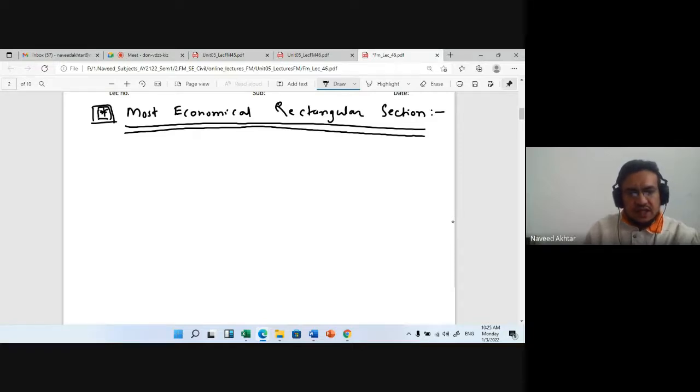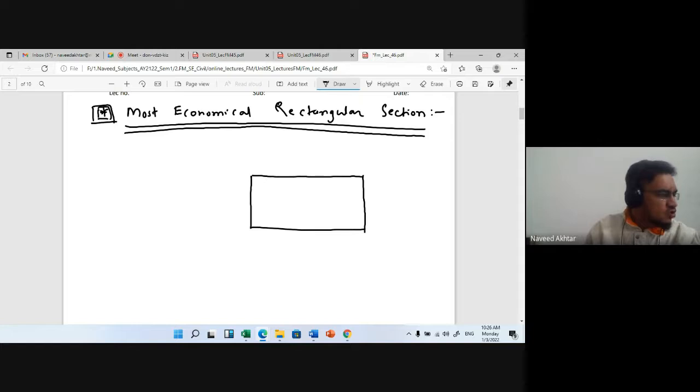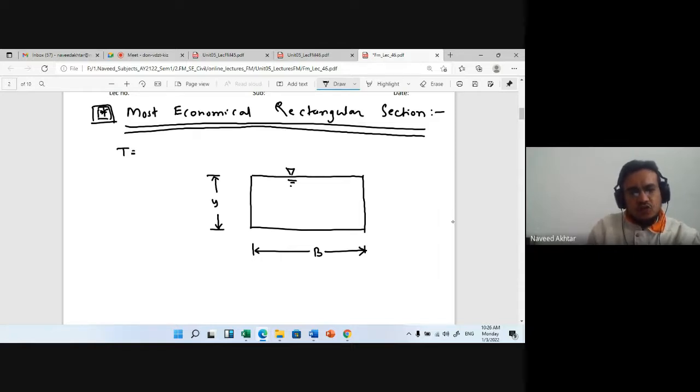So I will consider this is my rectangular section. Okay, this is open channel. So I will take this y is the depth of flow, and this is the width of your rectangular section, and the top width is same as B, T is equal to B in case of rectangular channel.